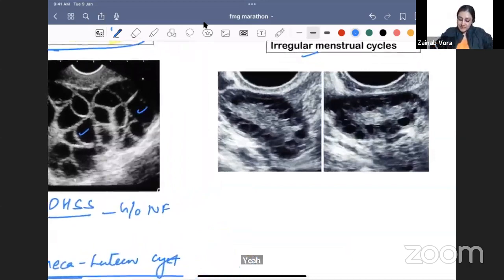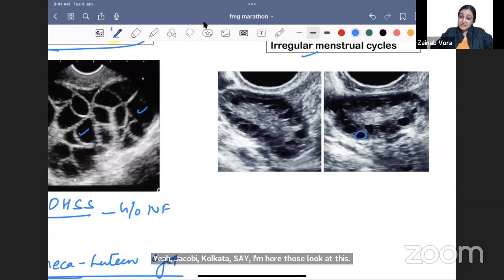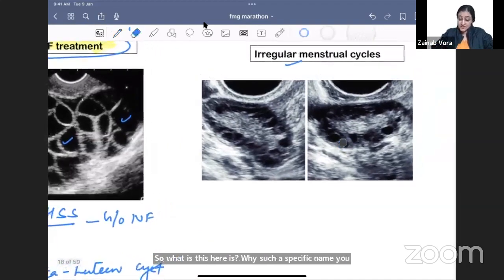ये देखो अभी कोलकाता से आया मेरा दोस्त. So why such a specific name you have put? Who is that special friend who's come from Kolkata? I really want to know.